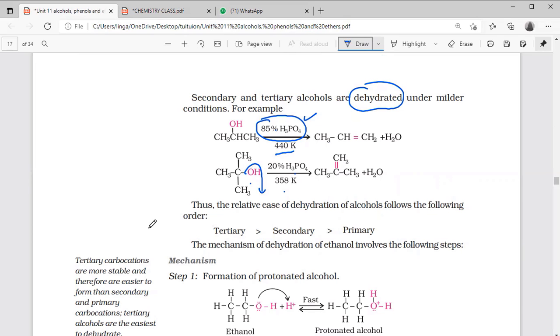This is because a tertiary carbocation is formed, which is stable, so it is ready to release OH. That's why less temperature is required and the concentration can also be lower. Here 85 percent is required, here 20 is enough. So finally, reactivity of tertiary is more than secondary, which is more than primary. We already discussed this.